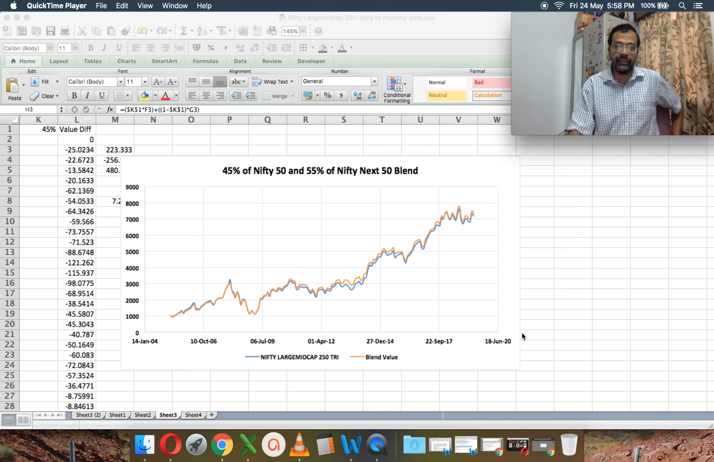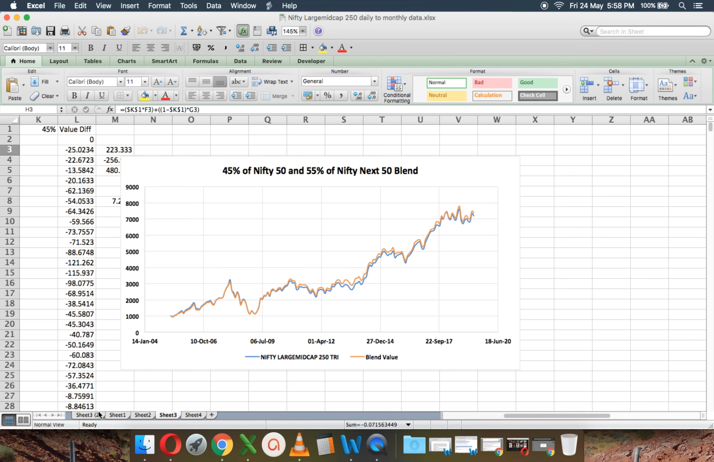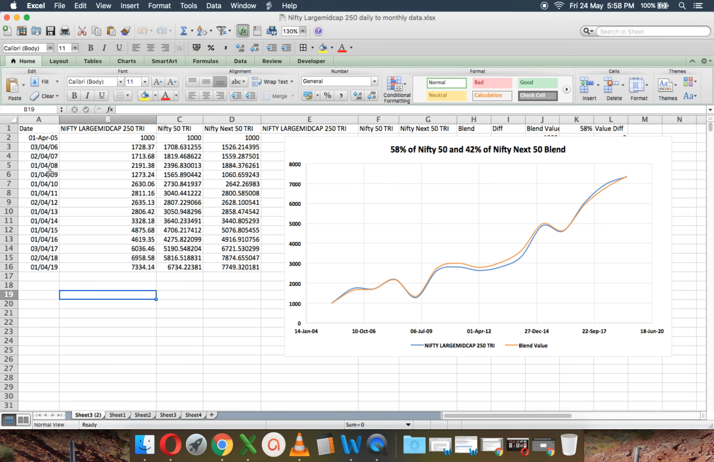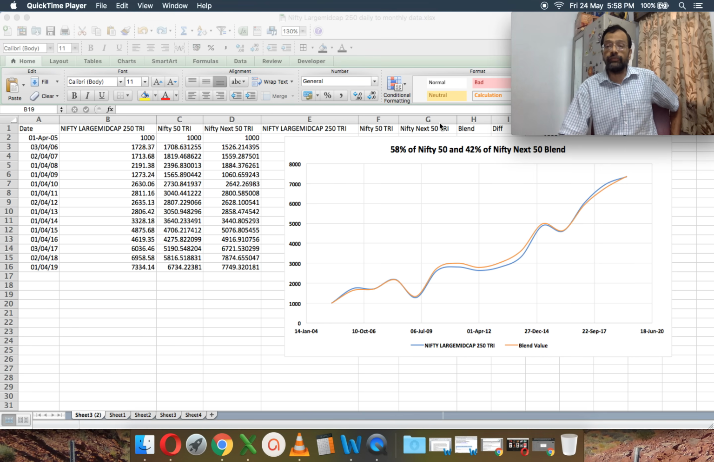So I have redone this exercise using annual returns. I've taken annual data, so there are only a few data points here every year, and I've repeated the same calculation, and I found that 58% of Nifty 50 and the rest in Nifty Next 50, that blend can also reproduce Nifty Large Mid Cap annual returns to a reasonable extent. So intuitively, you can take 60% of Nifty 50 and 40% of Nifty Next 50 and create a blend and rebalance it once a year. That's very important. Unless you rebalance, you will not be able to replicate. That's essentially how you can replicate the Nifty Large Mid Cap 250.